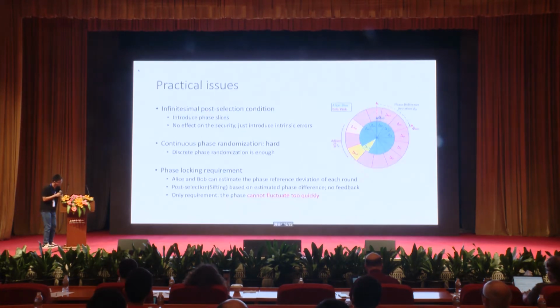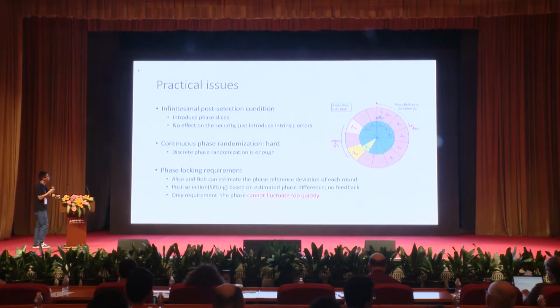And I will address some practical issues in the TF type or like PM-QKD protocols. The first one is that if you choose the sifting condition as phi_a equals phi_b, the post-selection will be infinitesimal. To solve this, we take a similar idea as shown in twin-field QKD. We introduce the phase slices, and with a sacrifice of the intrinsic errors, we can make the sifting factor a reasonable value.